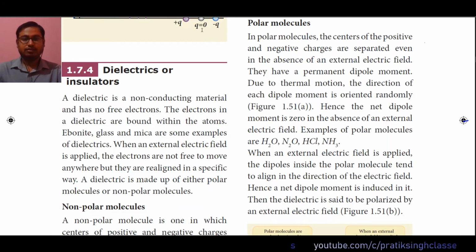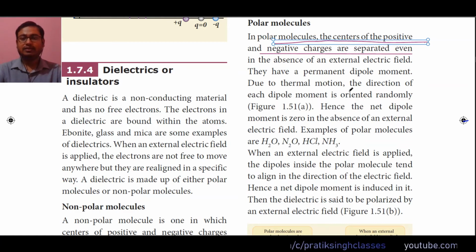Now coming to the next topic, that is polar molecules. In polar molecules, the centers of positive and negative charges are separated even in the absence of an external electric field. That means even if there is no external electric field, there will be a permanent separation or permanent gap between the center of positive charge and the negative charge.